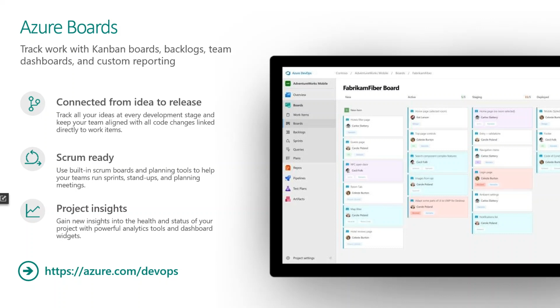We also have the project insights in it, where you can gain new insight into the health and status of your project. So it's a powerful analytical tool. And the dashboard view. So you have a dashboard view where you can see the status of whatever projects you want.